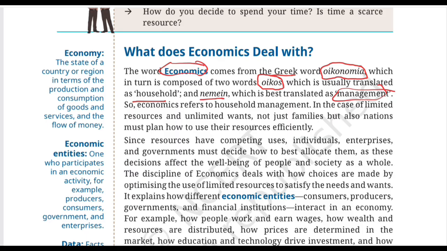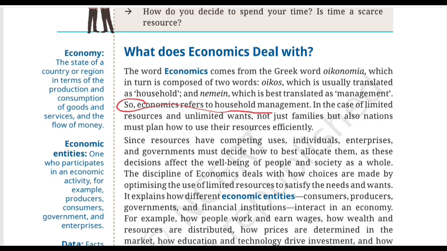Now think about your own home. Someone has to decide how much money should we spend on food, how much should we save, what school expenses need to be paid, should we buy something now or wait. These decisions are about managing limited resources. So the original idea behind economics was closely connected to something very familiar, that is managing a household. But today, economics has become much broader because we are not only managing individual households, we are also talking about businesses, governments, and entire economies. And that's exactly where the next sentence takes us.